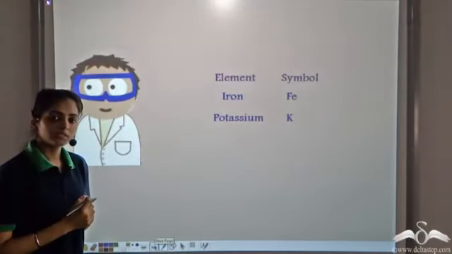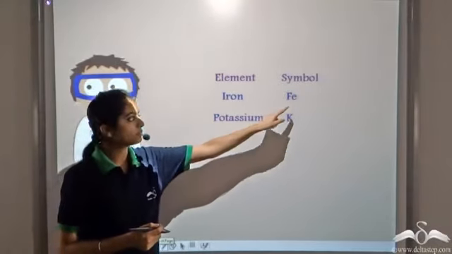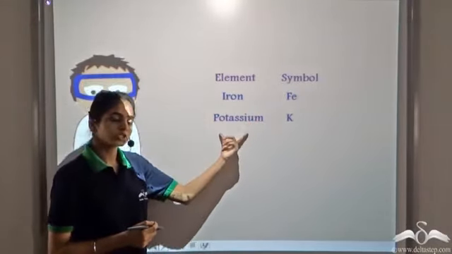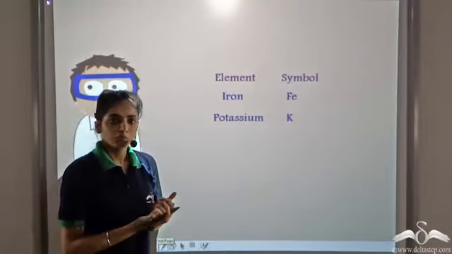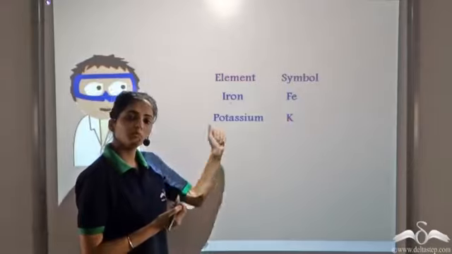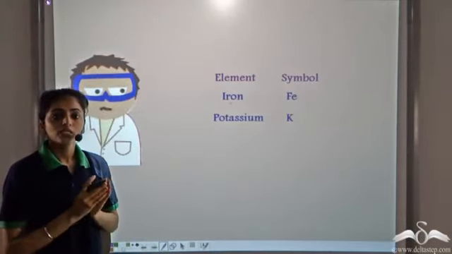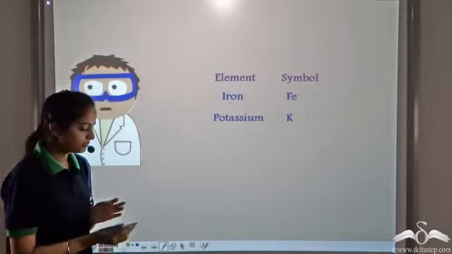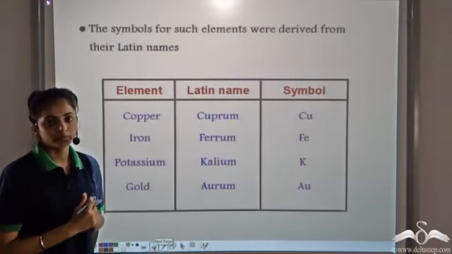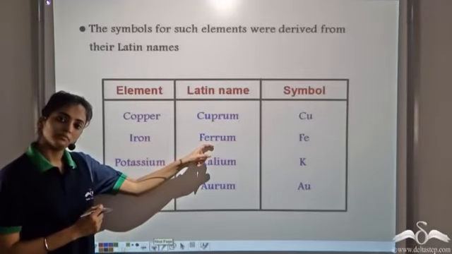Now in some cases, for example, iron and potassium. Iron, its symbol is Fe, and for potassium, the symbol is K. But I do not see any Fe in iron, neither do I see any K in potassium. So where do such elements get their name? Some elements get their symbols from their Latin names. For example, iron, its Latin name is ferrum.